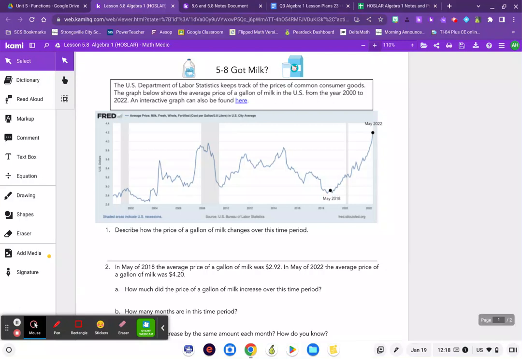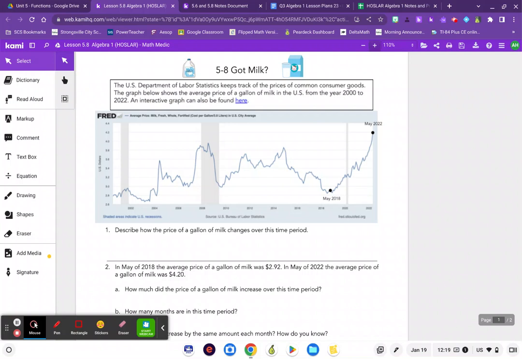We have this graph here, and it says the U.S. Department of Labor Statistics keeps track of the prices of common consumer goods. The graph below shows the average price of a gallon of milk in the U.S. from the year 2000 to 2022. An interactive graph can also be found here.